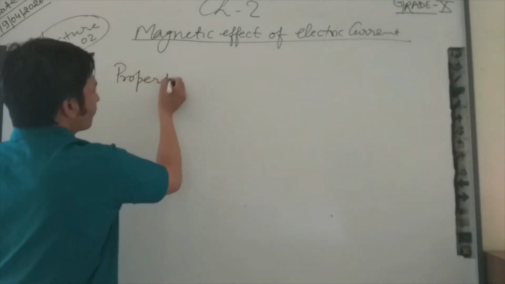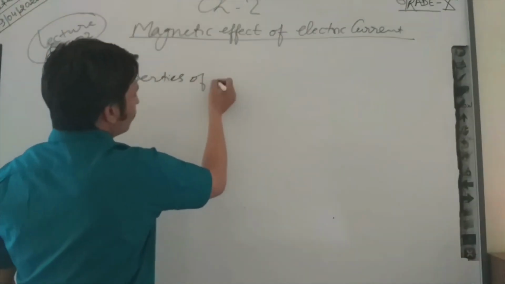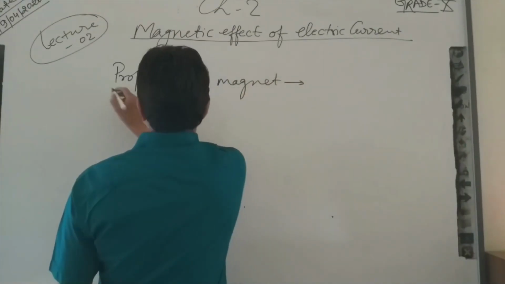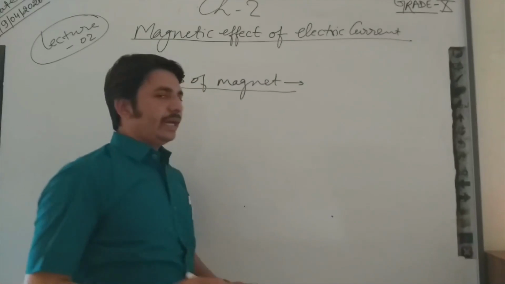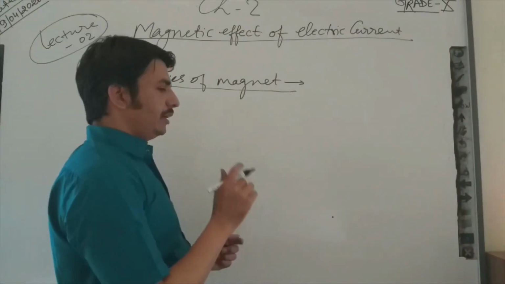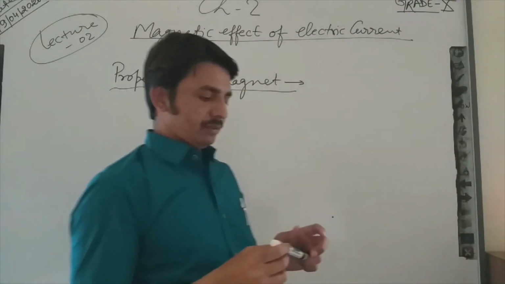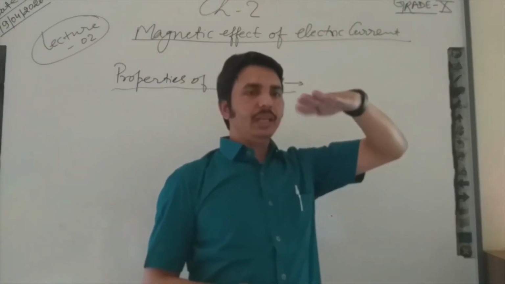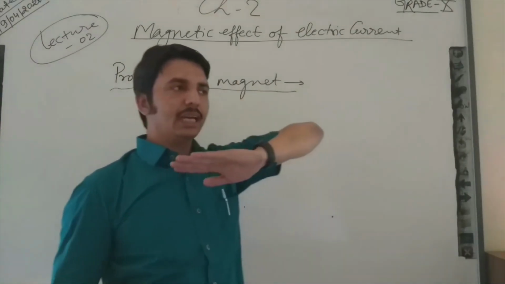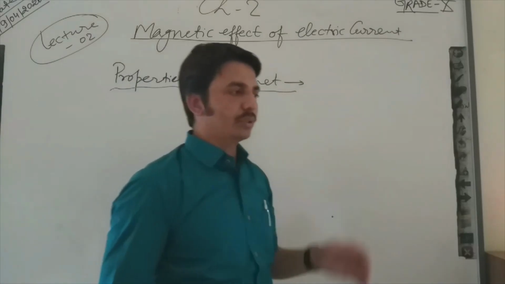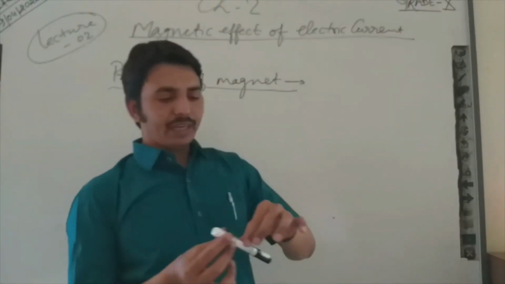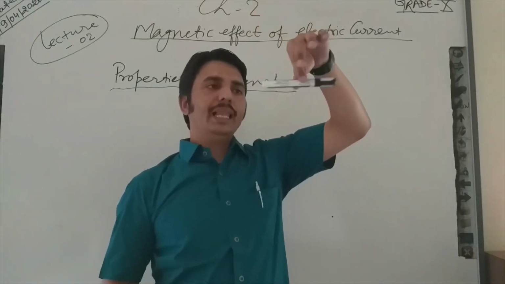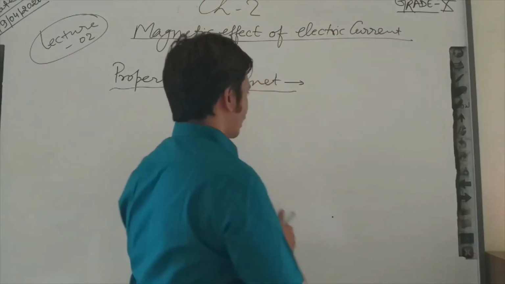So, property of magnet. As you studied, if we suspend a magnet freely, then it will align itself in the north and south direction. Like that, if I have this magnet and suspend it freely, then it will align itself towards the north and south direction.